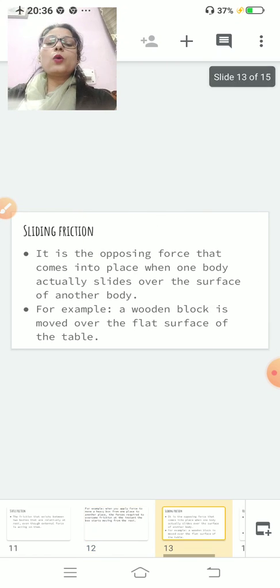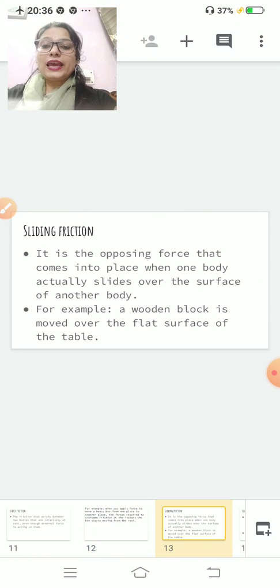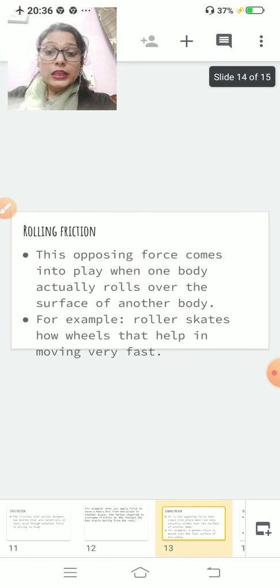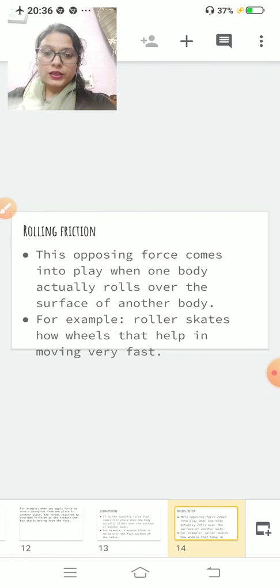Clear? Now, what do you mean by sliding friction? It is the opposing force that comes into place when one body actually slides over the surface of another body. For example, a wooden block is moved over the flat surface of the table. Clear? Now, what do you mean by rolling friction? This opposing force comes into play when a body actually rolls over the surface of another body. For example, your roller skates.